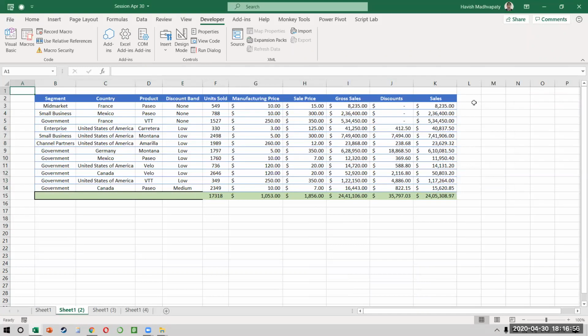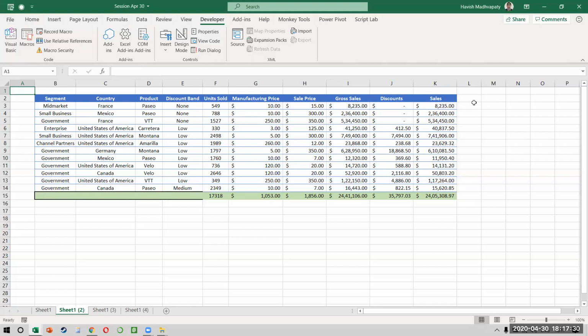Now, remember what I told you yesterday? A macro is nothing but a series of steps that are executed by a single command. That means I only ran one macro, but it performed a series of tasks. What is important to remember is that it is not doing everything at the same time. It is doing one command at a time. It is very important because you can't expect a macro to put two numbers at the same time. It can do it very fast so that it seems like it is doing two things at the same time, but it is not possible.